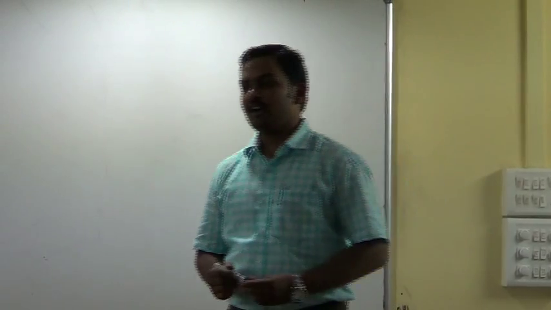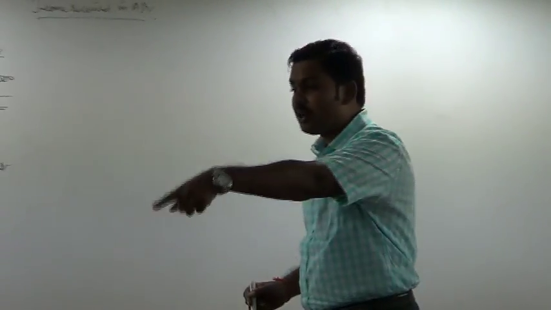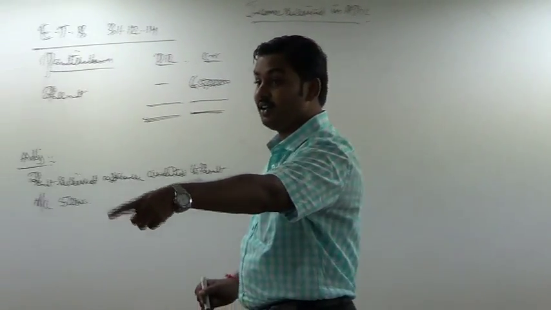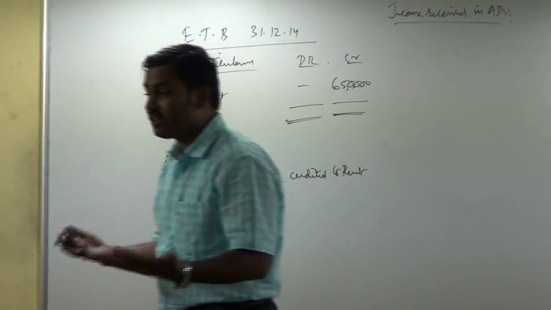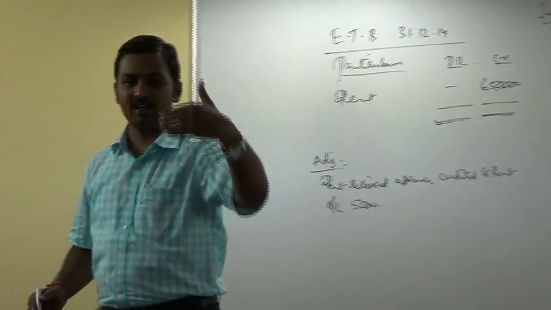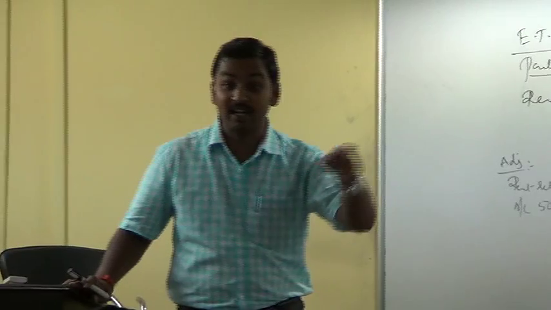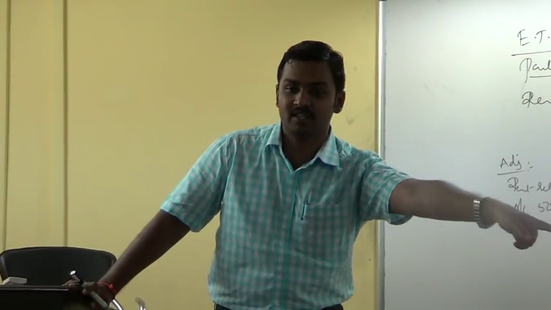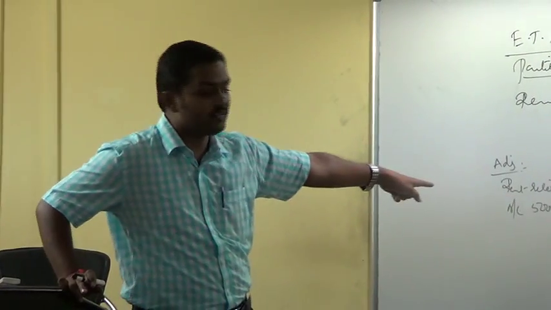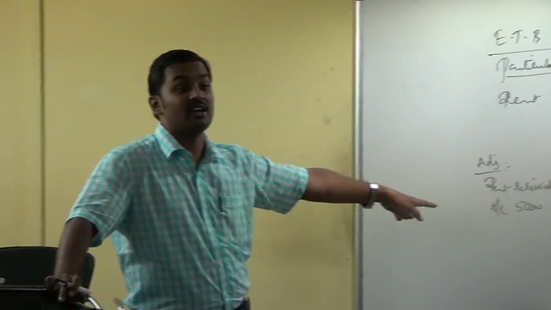Now please tell me, when rent is received in advance, which account should have been credited? When you receive rent in advance, what is the entry you pass? Cash or bank account debit to rent account. Rent received in advance account should be credited. But by mistake, you have credited rent account.